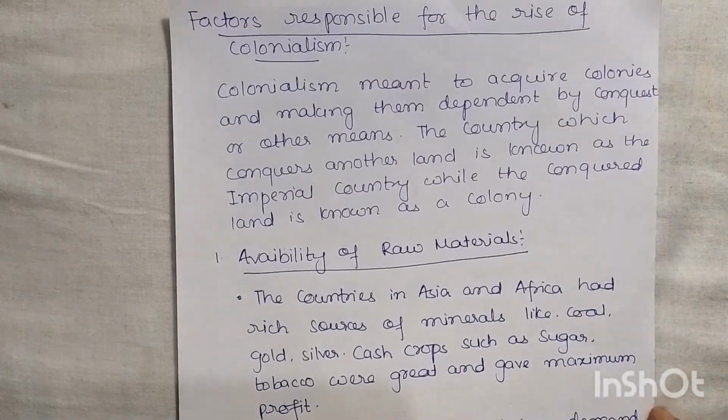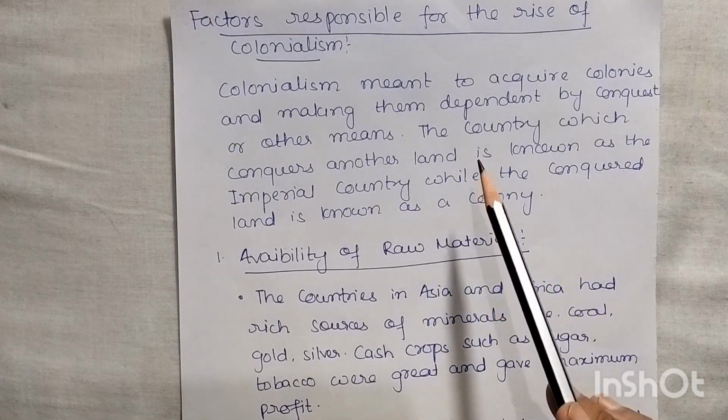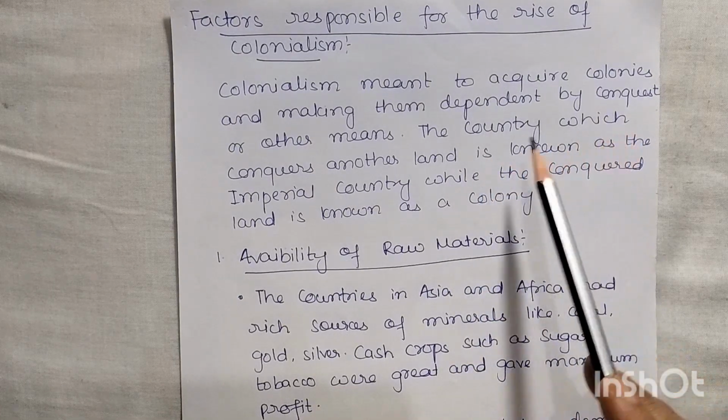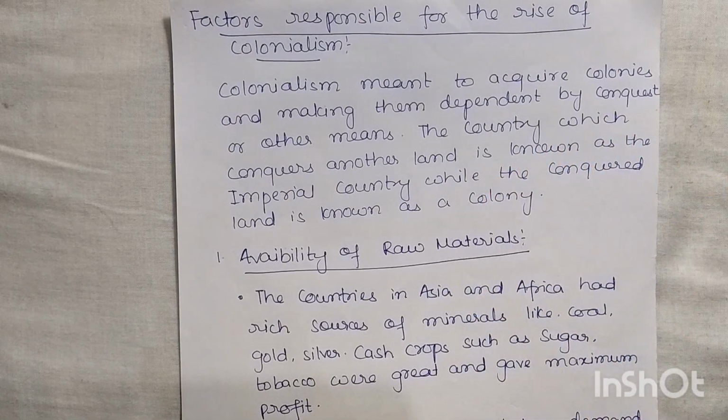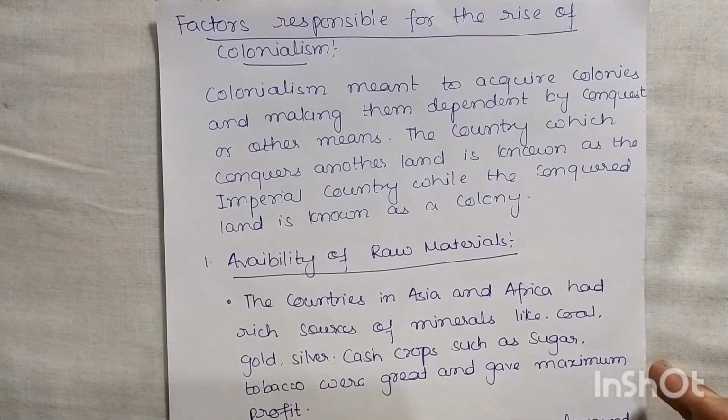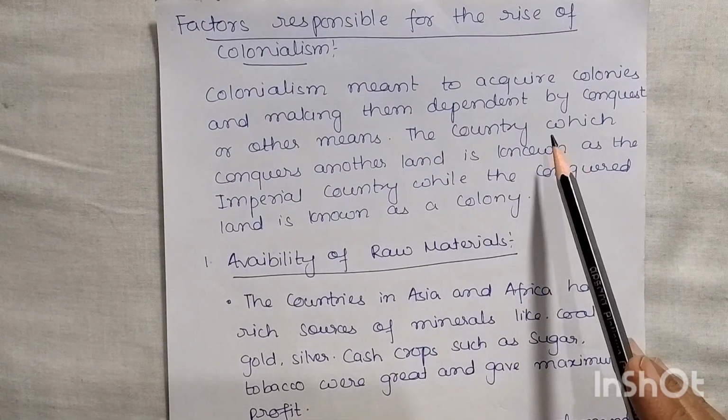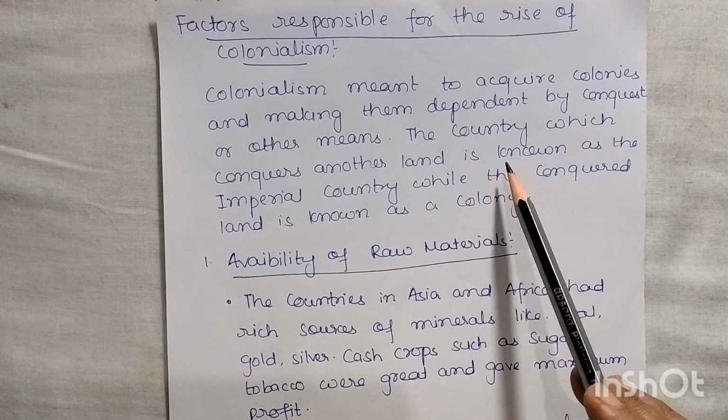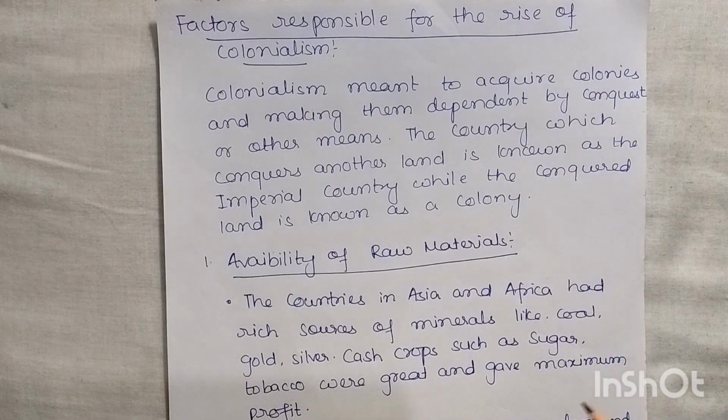So let us start the topic, and before that we will just get an overview of the meaning of colonialism. Colonialism meant to acquire colonies and making them dependent by conquest or other means. So here, to acquire some land and making them dependent by conquest or other means.